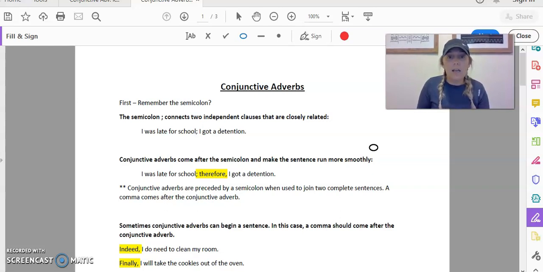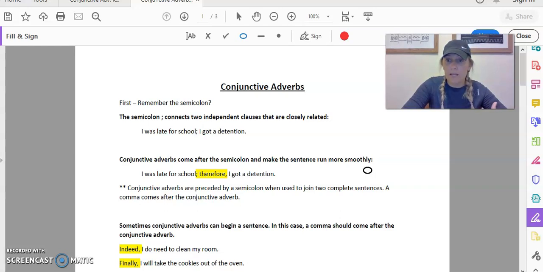After the Zoom meeting is over tomorrow, it'll probably get over at 11:30 or noon, something like that. Then I will upload your conjunctive adverb quiz to Canvas, and then you'll have to take that quiz, okay?